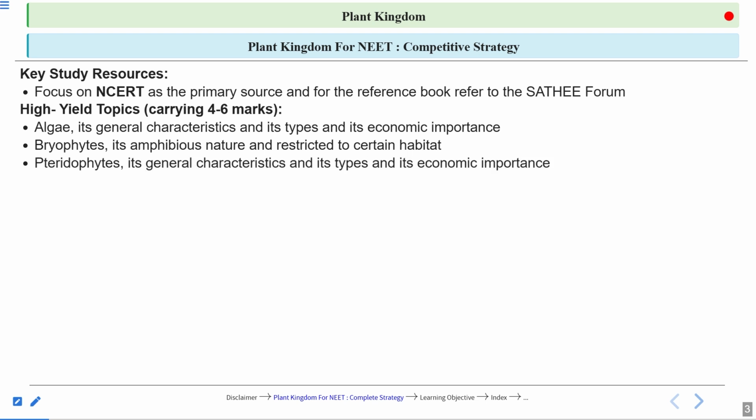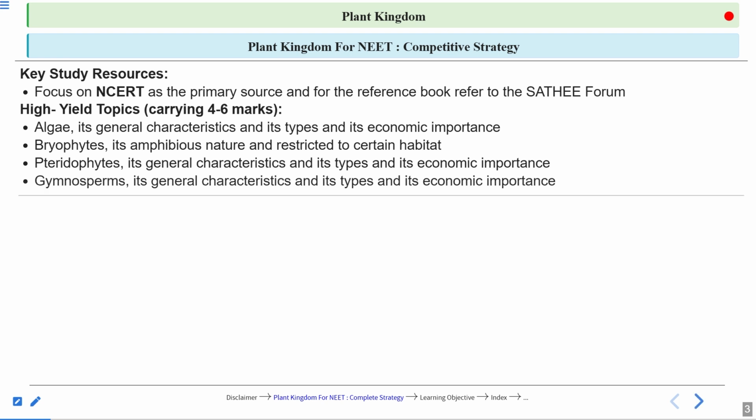Pteridophytes: general characteristics of the pteridophytes and also their economic importance. This is the main part of the pteridophytes. And gymnosperms: the general characteristics as well as their economic importance.